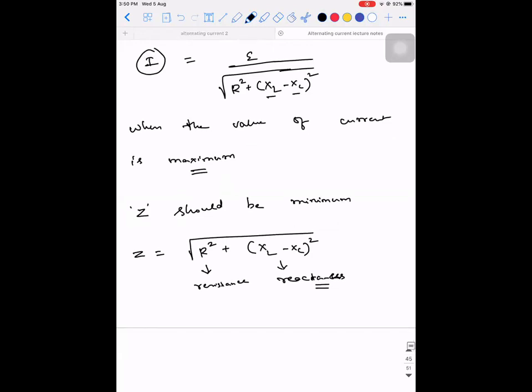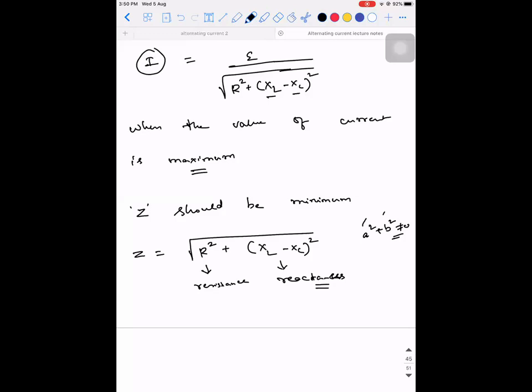Inside you have a sum of two squares. Sum of two squares can never be equal to 0. A square plus B square is never going to be equal to 0, because squares are positive numbers, and the sum of two positive numbers is never 0. So either A should be 0 for the value to decrease, or B should be 0.